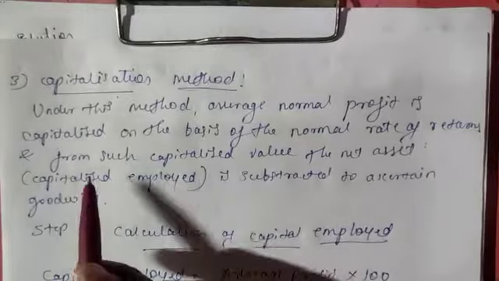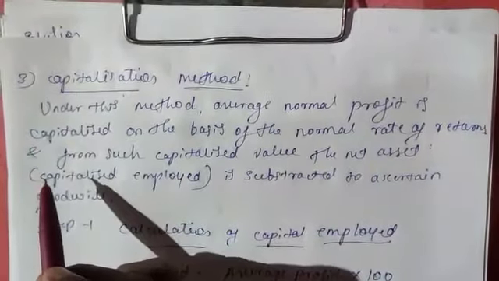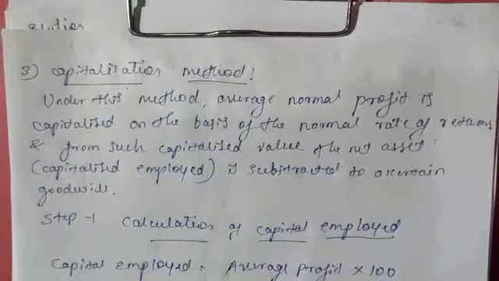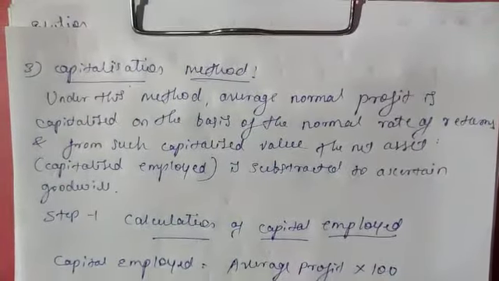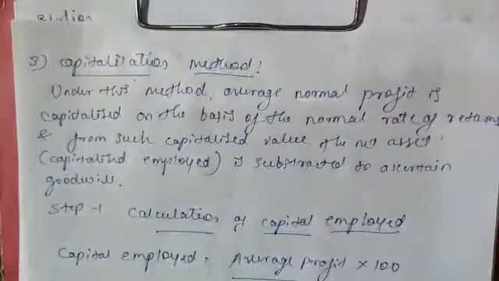Next, we have to take the third method to evaluate the goodwill. Among the methods of valuation of goodwill, the third one is the capitalization method. We have completed the average profit method and super profit method, and we are coming to the third method, that is the capitalization method.